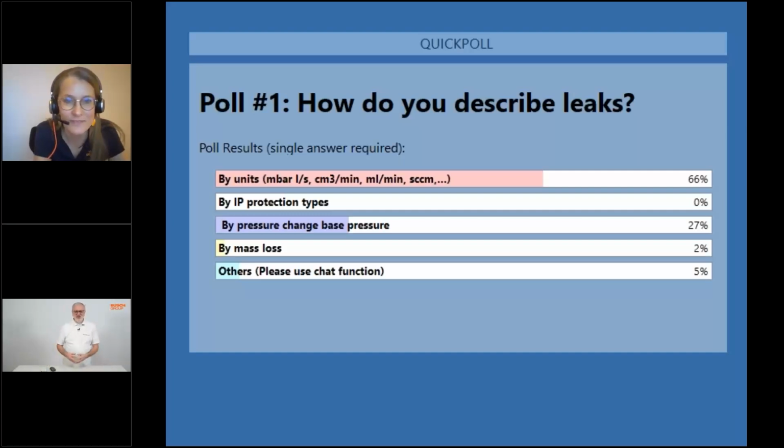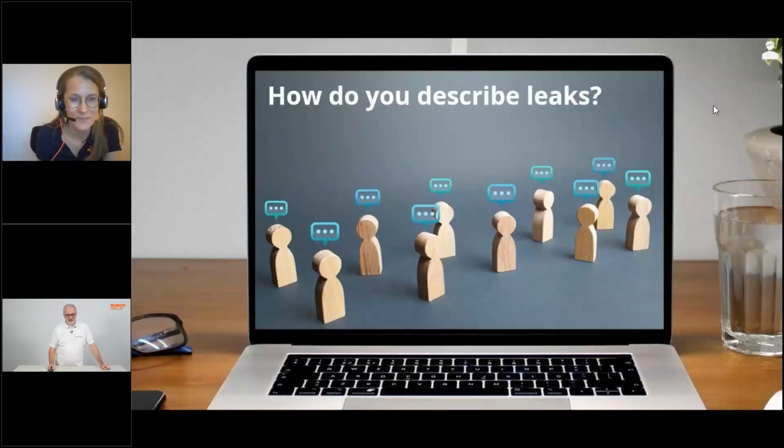It's interesting that nobody is using the ingress protection types, for example. This would be common in automotive applications. Electromobility uses this phenomenological description of leaks in order to avoid the ingress of rainwater, for example, into a battery pack. The majority of you seem to be familiar with leak detection already, because you're describing defects in units and also in vacuum technology, changing a base pressure, for example. Interesting results. Thank you very much for sharing with us. Looks like we have a lot of experienced people here with us. That's great.